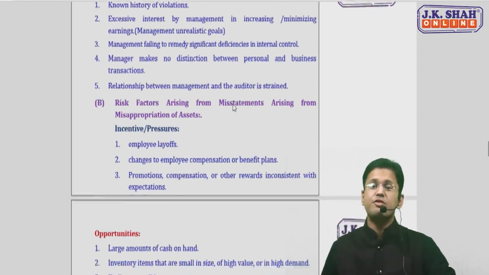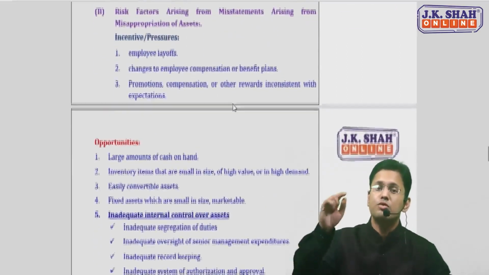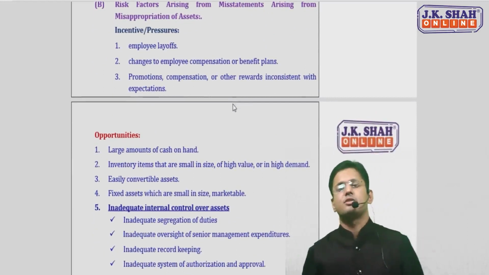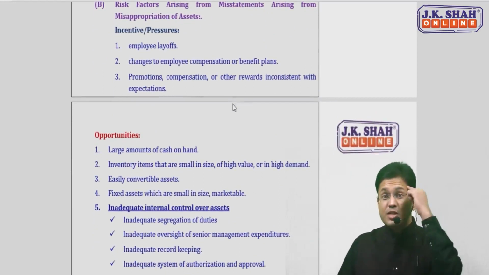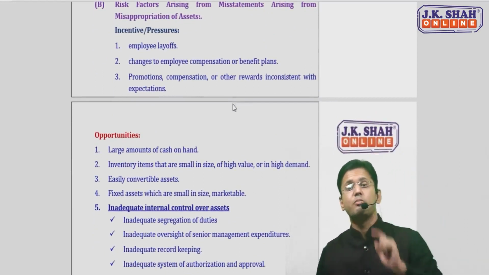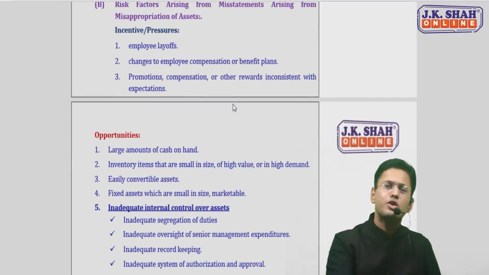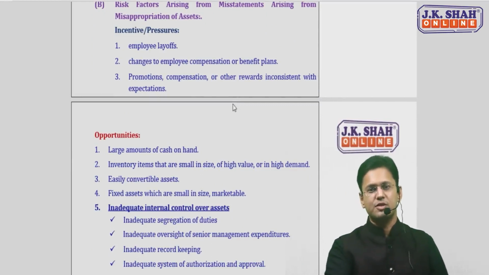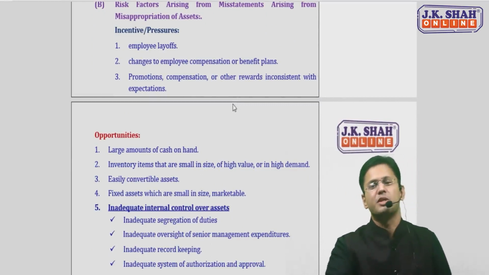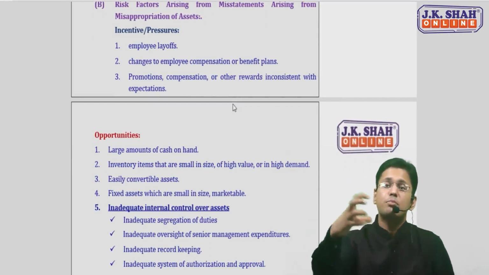I hope the concept is pretty clear now, and we are moving forward, which is risk factors arising from misstatement due to misappropriation of asset. Now the perception here is from the angle of an employee. An employee is not going to do all that stuff. An employee is going to do some small thefts, embezzlements, misappropriations. So why is the employee doing it?